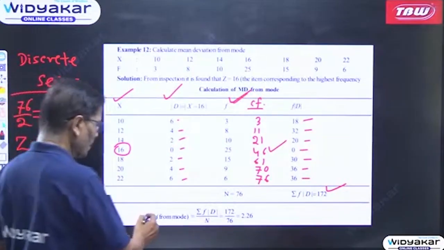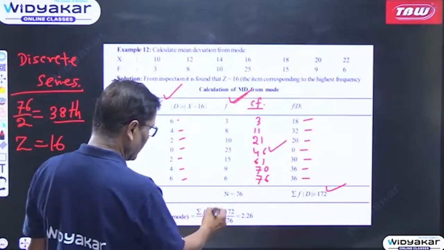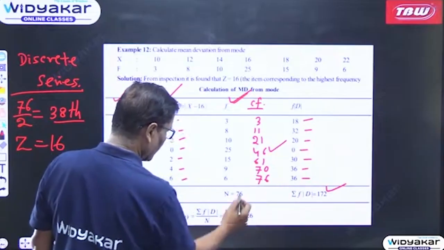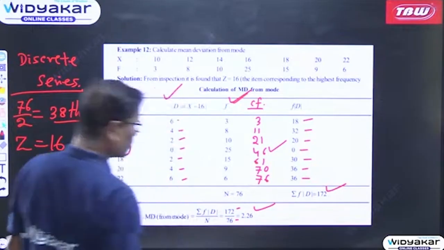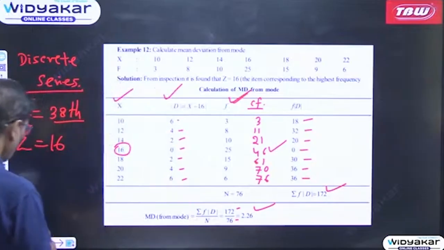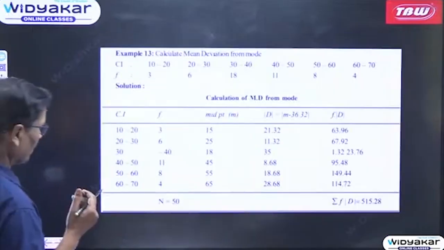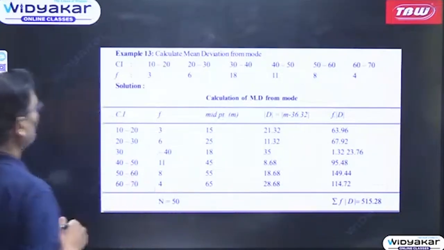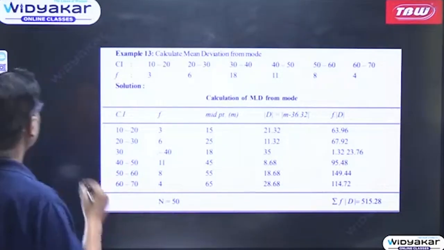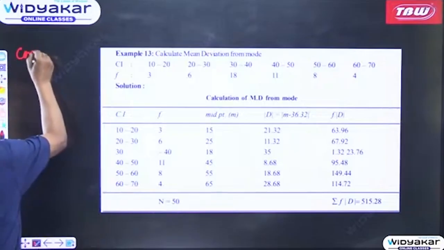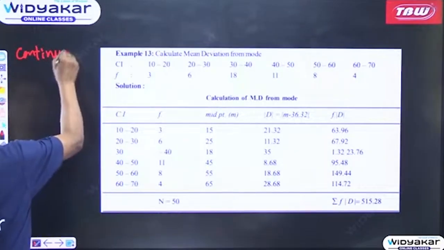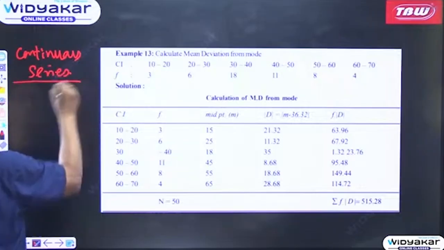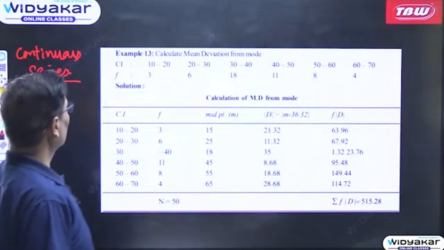Then the formula for mean deviation from mode is summation f d mod divided by n, that is 172 divided by 76, which gives you 2.26. If you are finding the coefficient, you can find that also by dividing by the mode, which is 16. Now, in a continuous series, how will it be done from the mode?